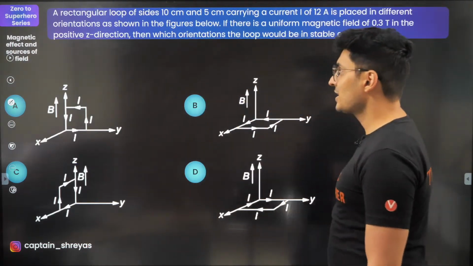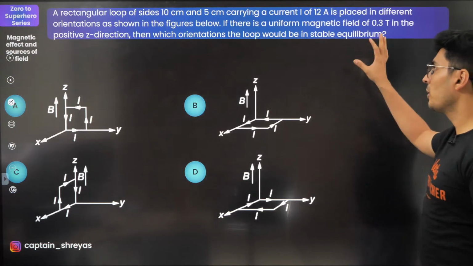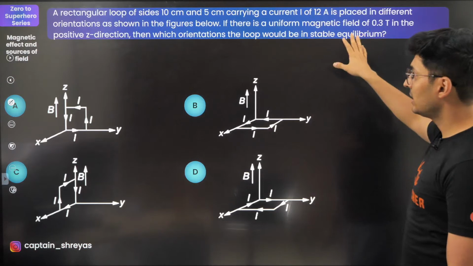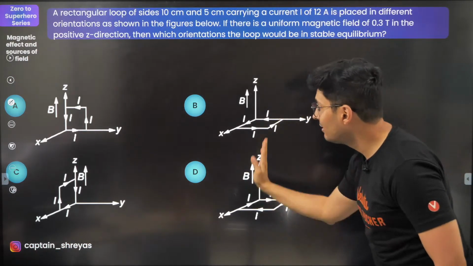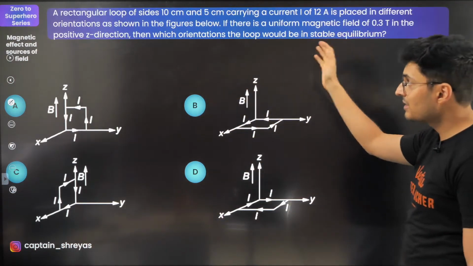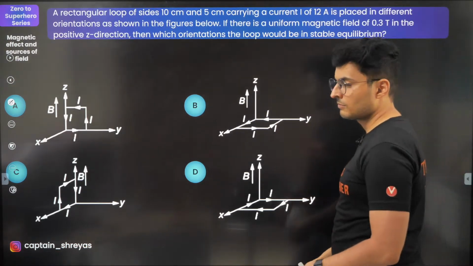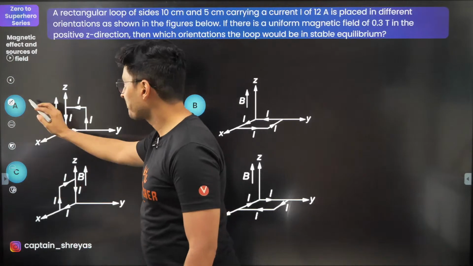Next question. There is a rectangular loop of so much length. Current is so much. If there is a uniform field in the positive Z direction, for these orientations, which loop would be in stable equilibrium? Let's try to understand this.